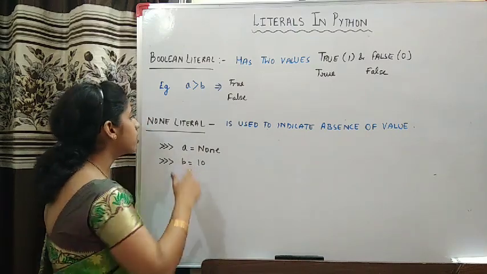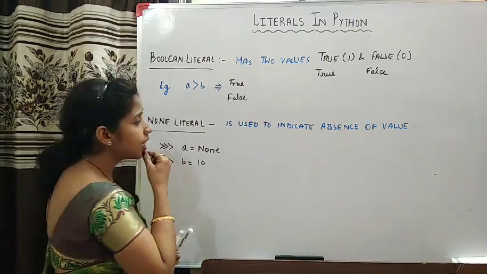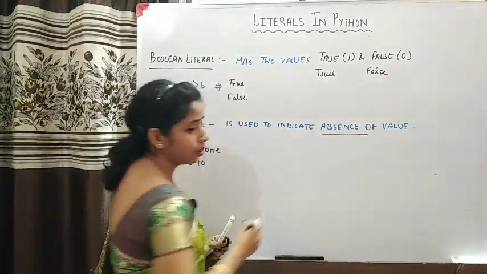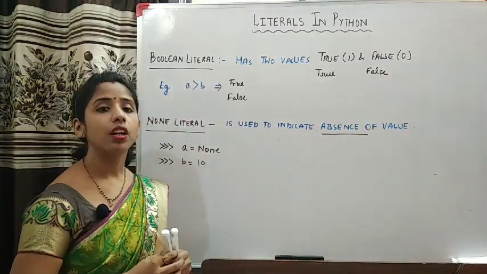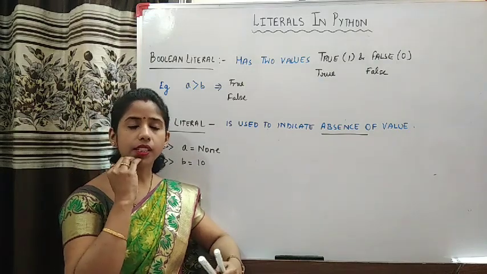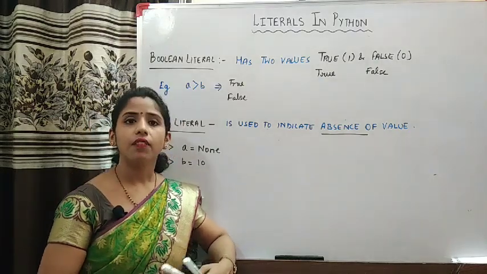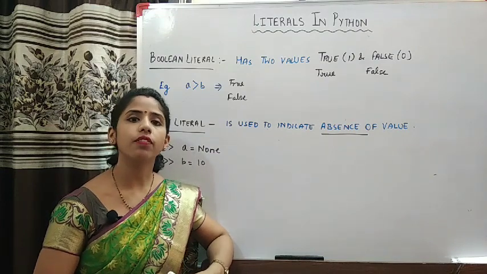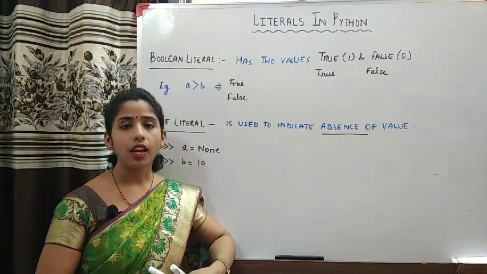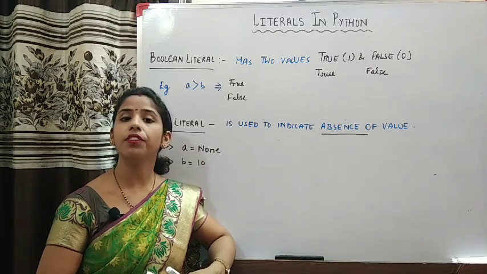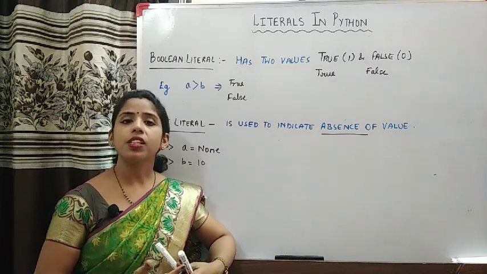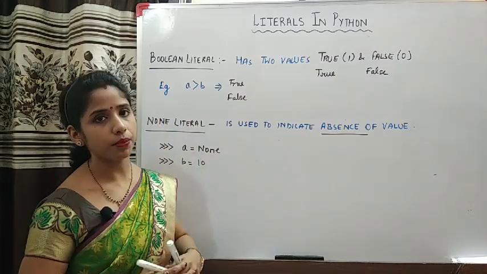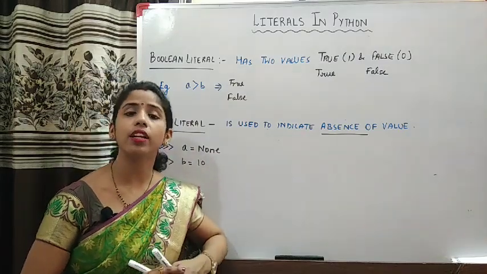Okay. Then the next literal is None literal. Now this literal is used to indicate the absence of value. See, actually in Python, whenever you have to create a variable, a variable is created only when you assign a value to it, and this point I have made clear in the video of variables and assignments. You can refer to that. So a variable in Python is created only when you assign a value to it.